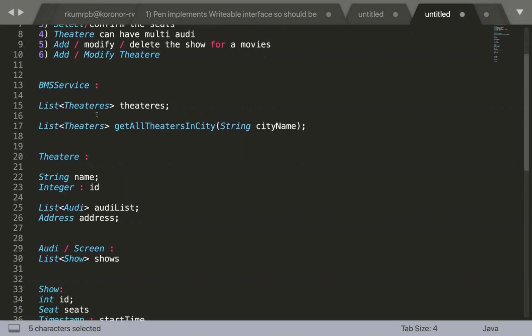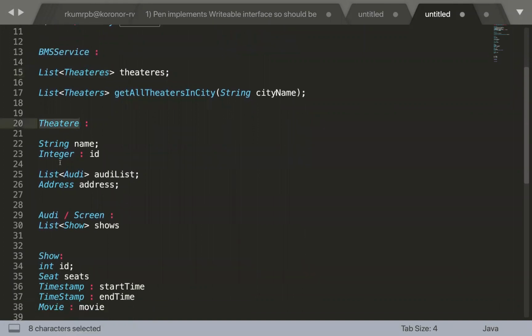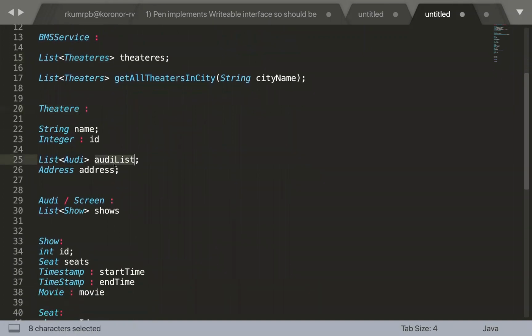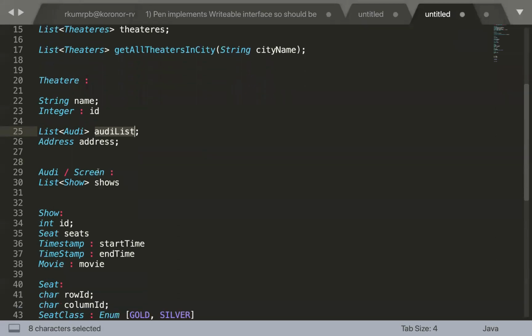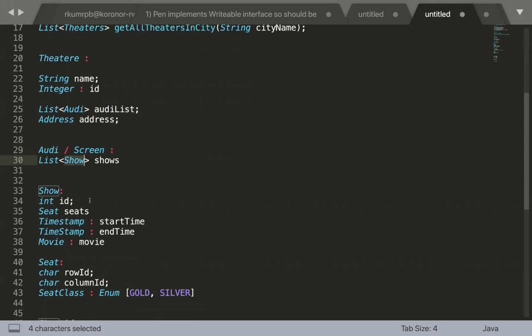Let's suppose, as we discussed, PVR Goregaon Mall, and the theater is going to have multiple Audis. So in the theater we have the list of Audis and some metadata around the theater like the theater name, ID, and the address of the theater. And then we have the Audi, which is also nothing but the screen. And this Audi is going to have multiple shows in it.